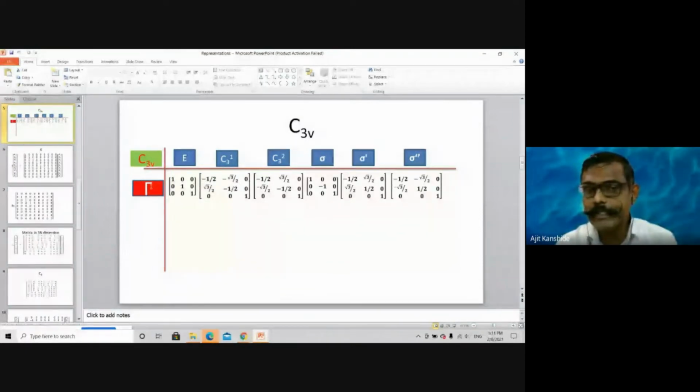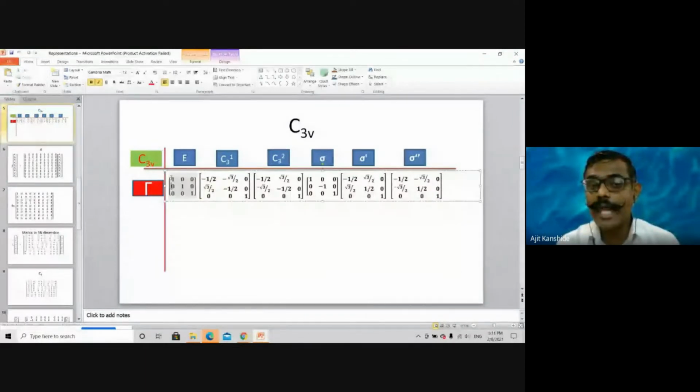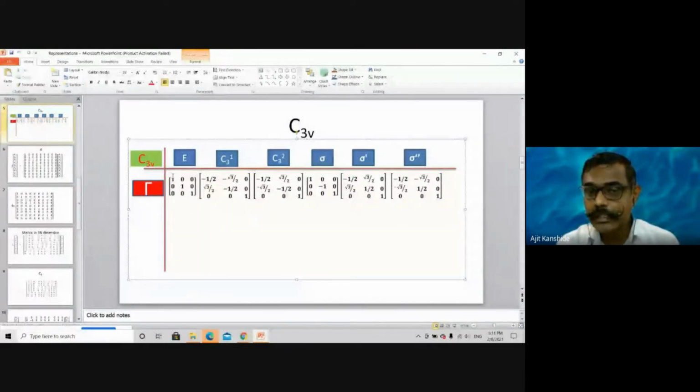So I can divide this representation in two parts: one doublet part, or two-dimensional part, and the other one-dimensional part. The two-dimensional part means the XY part, and the third is the Z component. So I'm asking you to pay attention towards only the X and Y components.